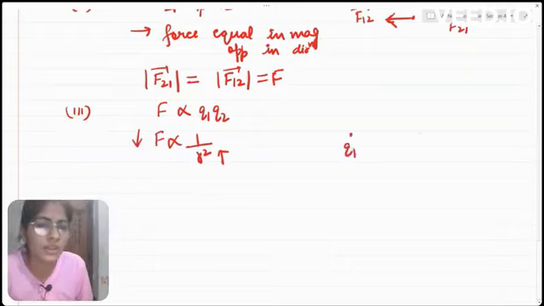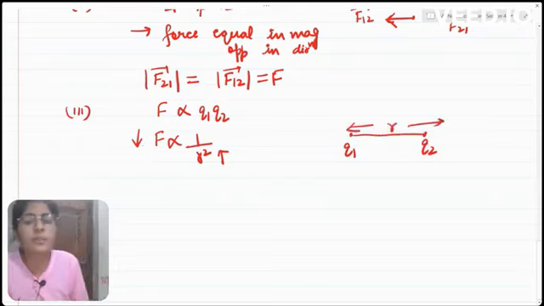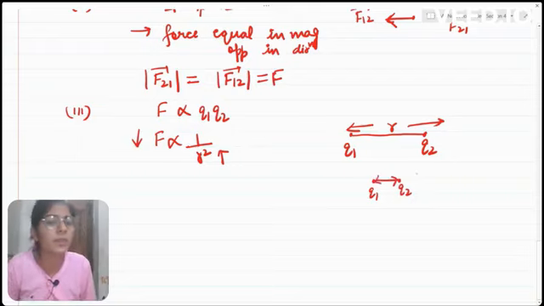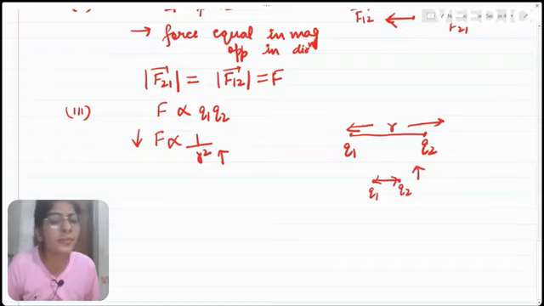So if there is Q1 and there is Q2, and we increase the distance between both the charges, then the force between the charges will decrease. While if both the charges are placed close to each other, then the force between them will be increased. There will be larger force between them if they are placed close as compared to when they are kept far.